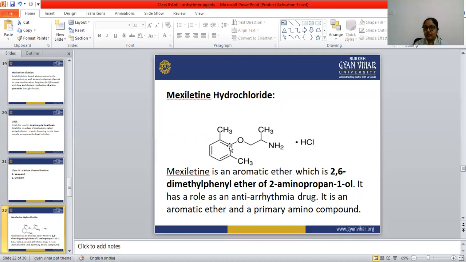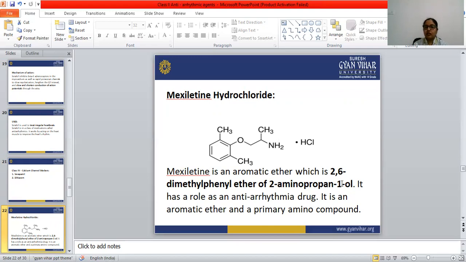Okay, this is the first one. 1, 2, 3, 4, 5, 6. So 2,6-dimethyl phenyl ether, 2-aminopropane, 3 carbon atoms are there. So 2-aminopropanol. Okay, so this is the structure. This is the name of this mexiletine. Mexiletine is an aromatic ether that is known as 2,6-dimethyl phenyl ether of 2-aminopropane 1-ol.